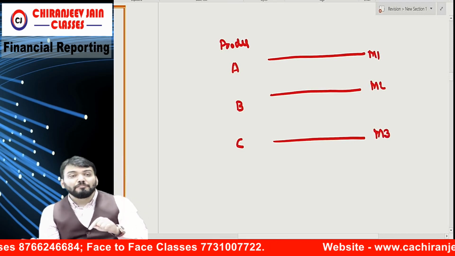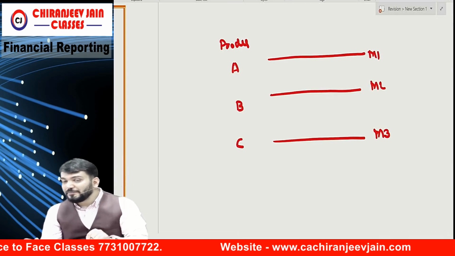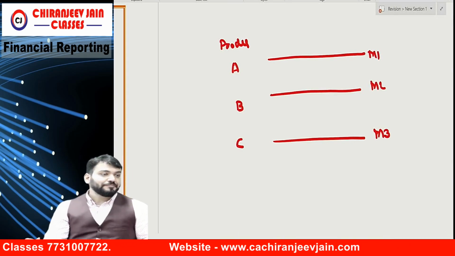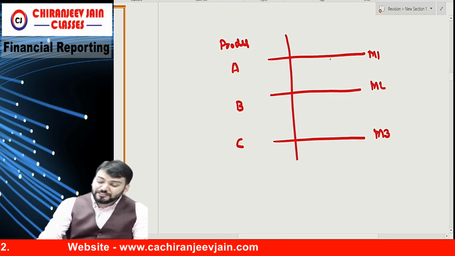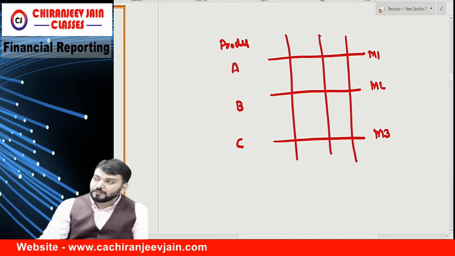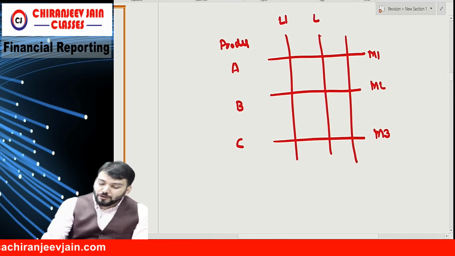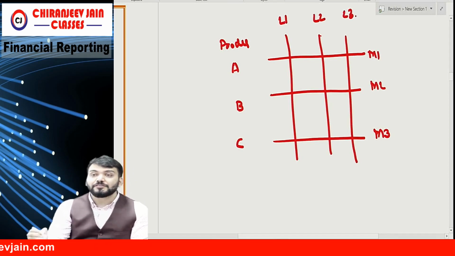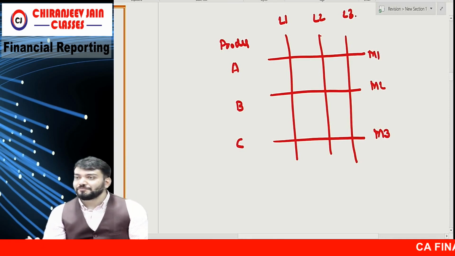It means my segment is based on product. But this entity has three locations, location 1, location 2 and location 3, and they have also appointed managers location-wise.